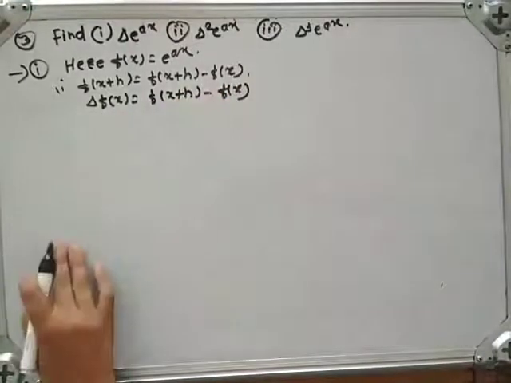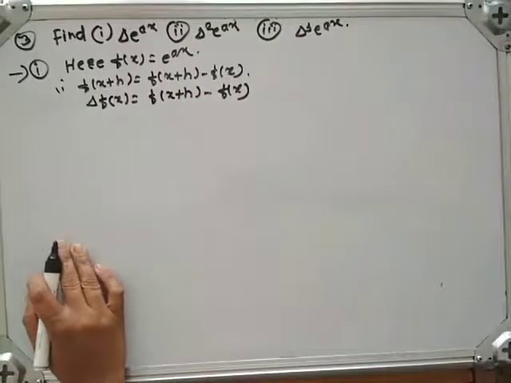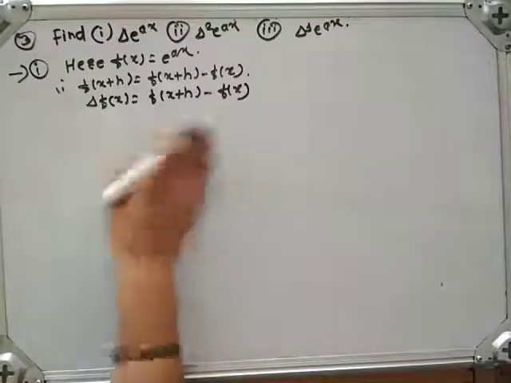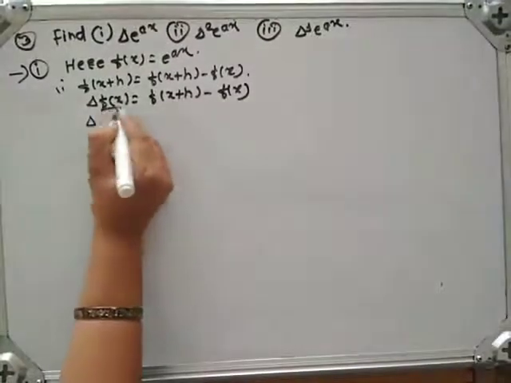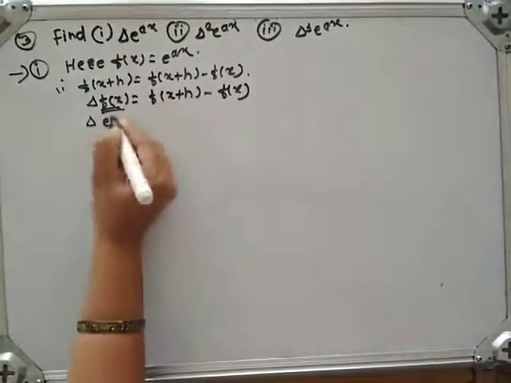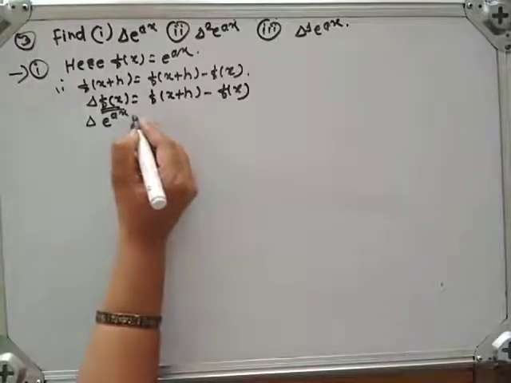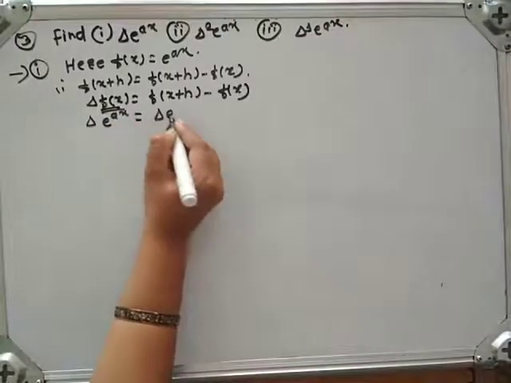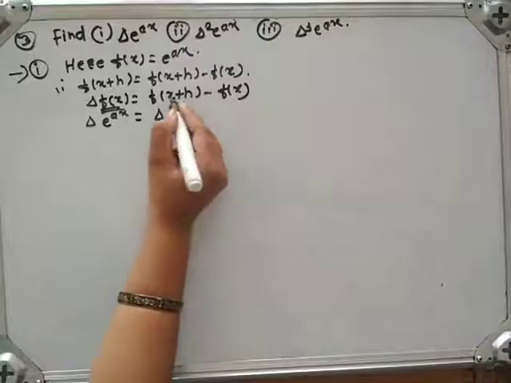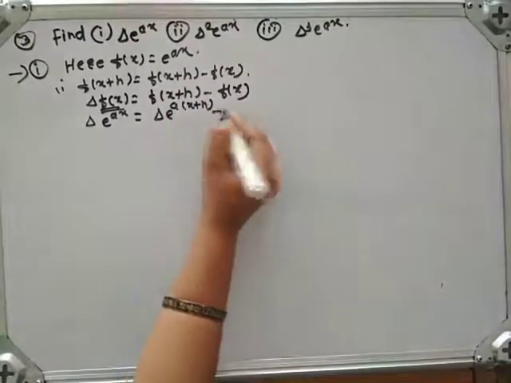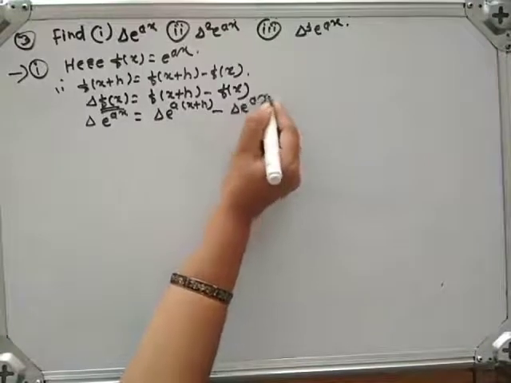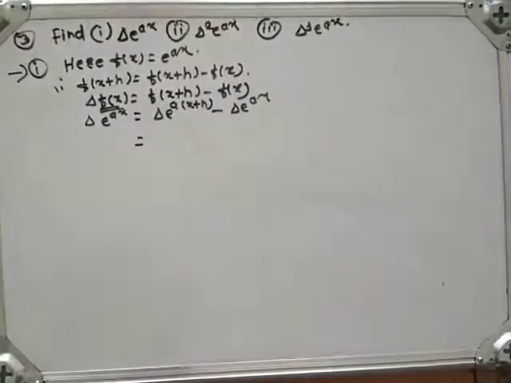This we have seen in the previous video. Put the value of f of x here. What do we get? Delta e raised to ax is equal to e raised to a, replacing x by x plus h, minus e raised to ax. Okay, simplify this.